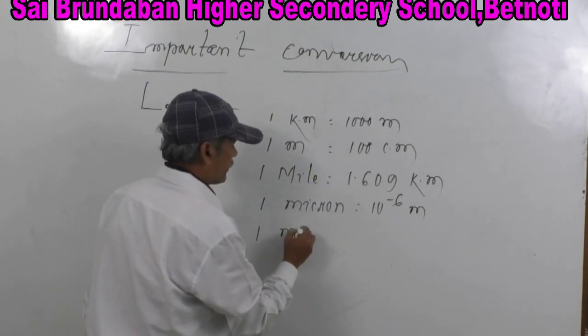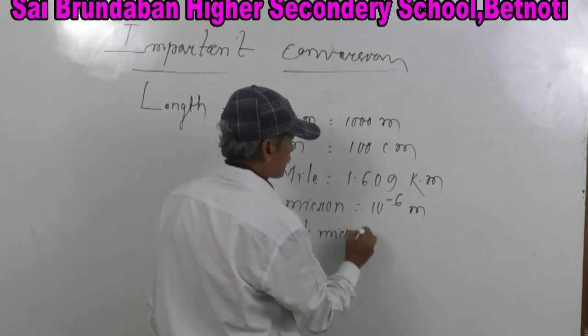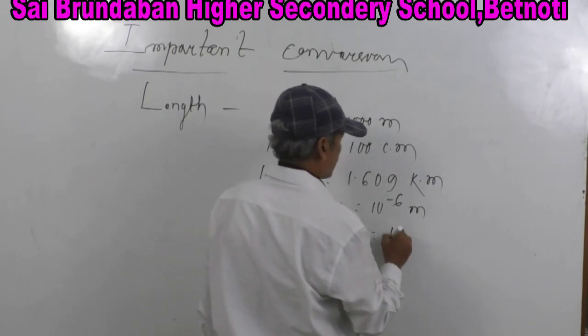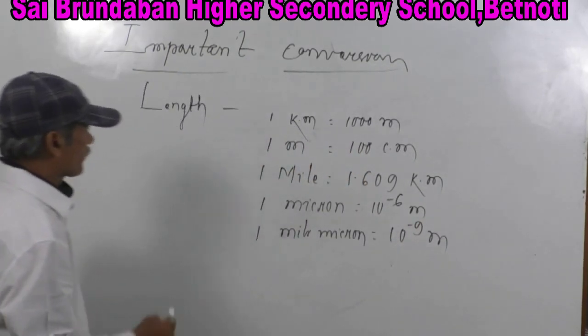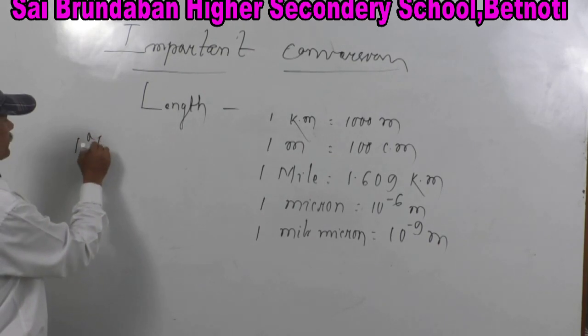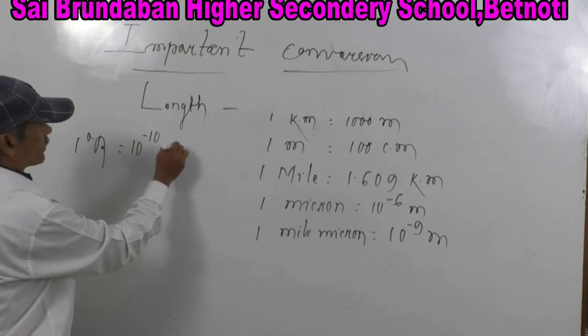1 millimicron is equal to 10 to the power minus 9 meter. 1 angstrom is equal to 10 to the power minus 10 meter.